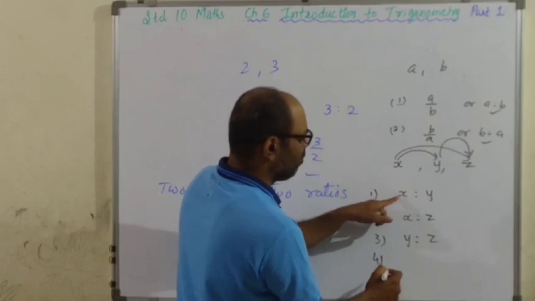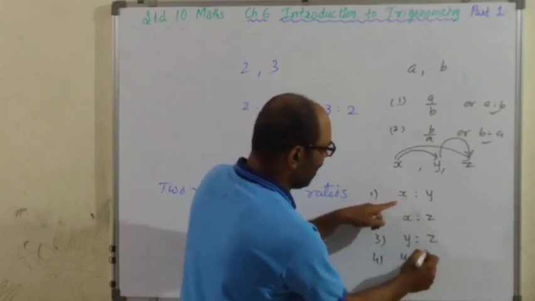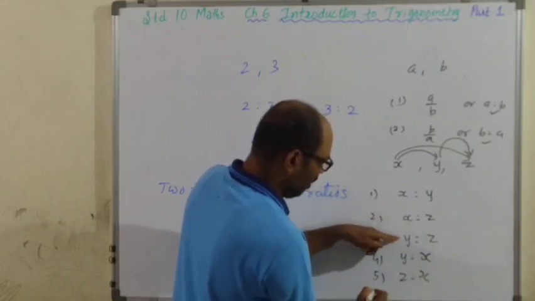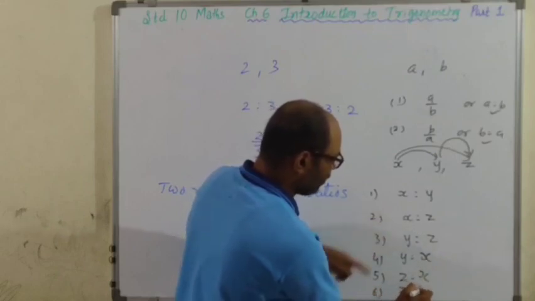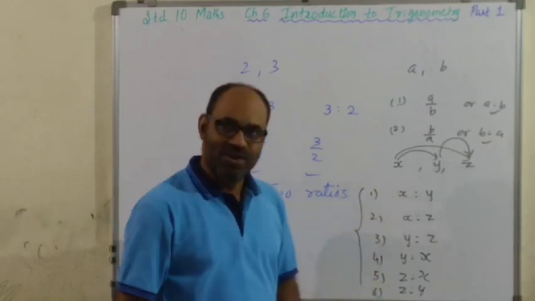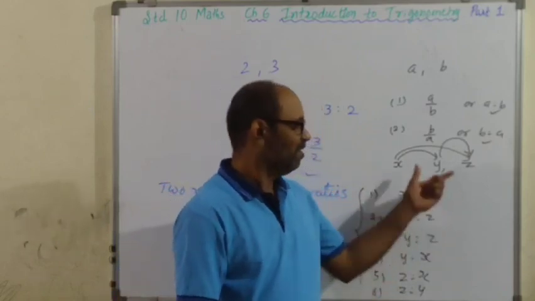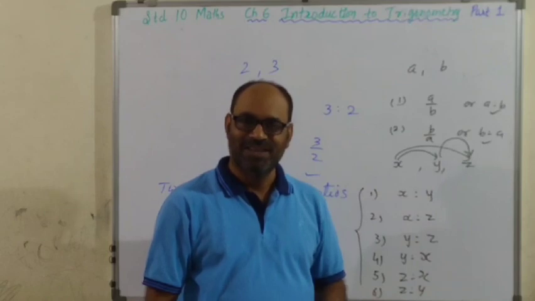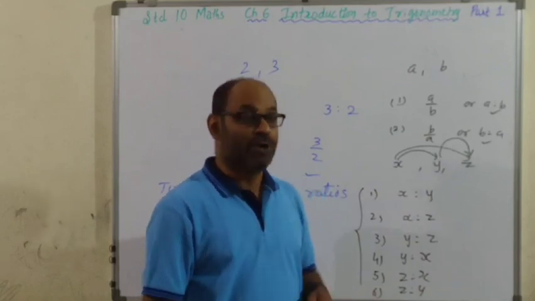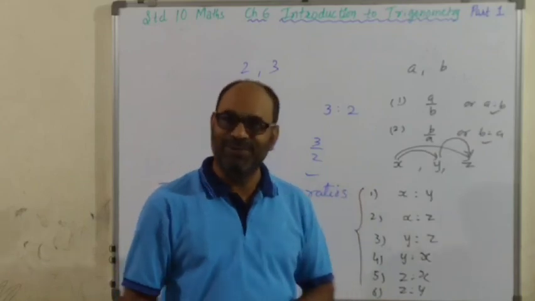Number 4, reciprocal of this, y is to x. Reciprocal of this, z is to x. Reciprocal of the third one, z is to y. So 6 ratios you got. Can you have 7th ratio here using these three real numbers? No. But if you have three distinct real numbers, it will produce 6 ratios for you.